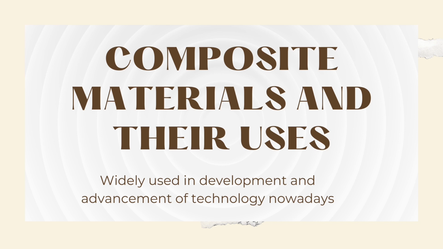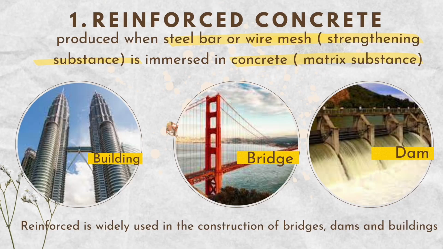Next, we move to uses of composite materials that are widely used in development and advancements of technology nowadays. Number one is reinforced concrete. It is produced when steel bar or wire mesh, which is a strengthening substance, is immersed in concrete matrix substance. So reinforced concrete is widely used in the construction of bridges, dams, and buildings.